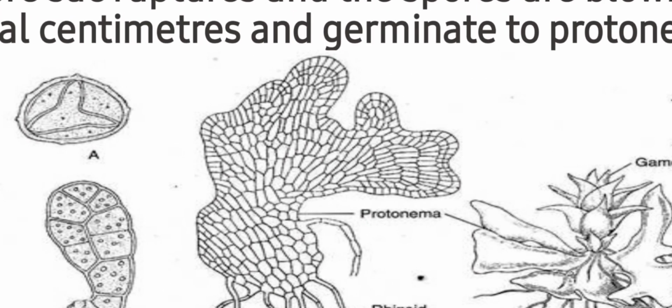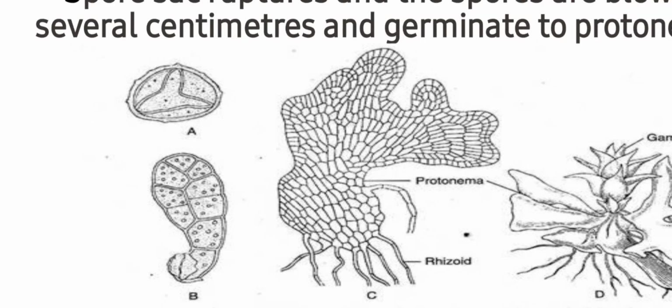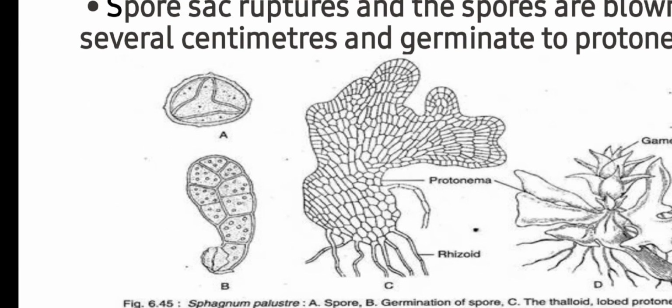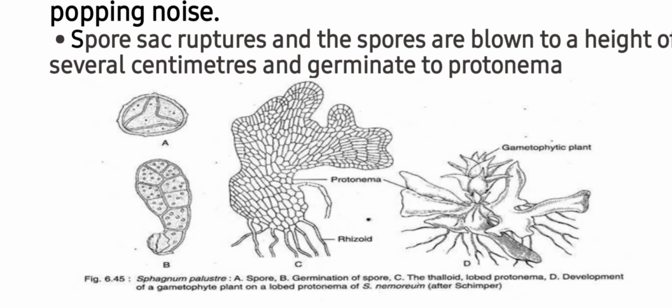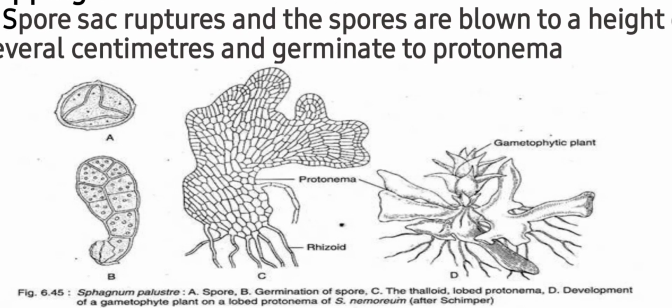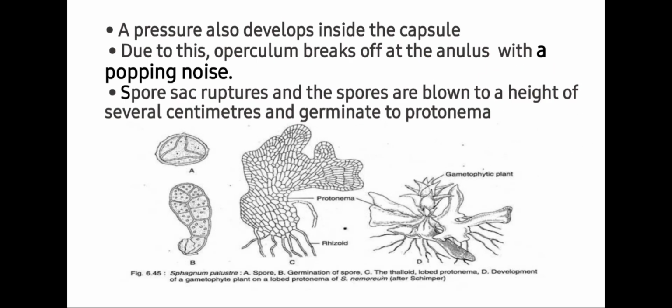So students, you can see in this image, spores are liberated, then they find a suitable habitat for their growth and undergo various divisions and finally develop into protonema. Rhizoids are formed in the protonema for the uptake of nutrients. This protonema then gives rise to the mature plant and the life cycle is completed here.